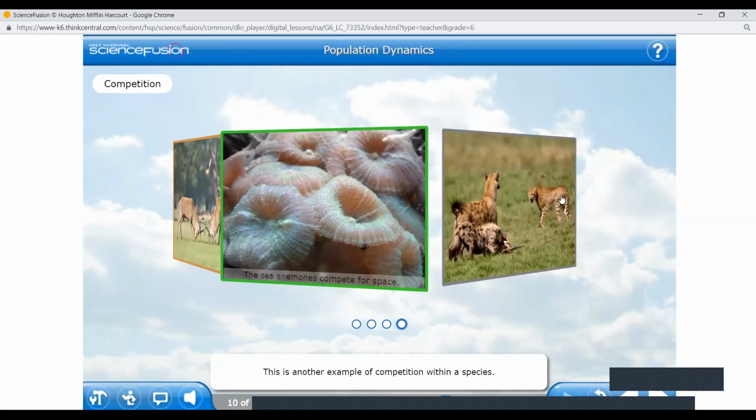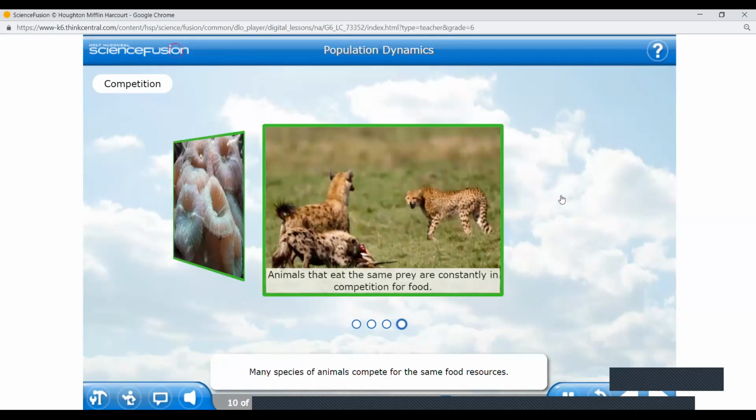Many species of animals compete for the same food resources. Here, the hyenas take a catch away from the cheetah. Because these animals hunt the same prey, they are always in competition for food. They have the same choices of food to eat. So of course, they'll love to attack and eat first. It must be mine. And that's the reason they are fighting. So this is also a part of competition.